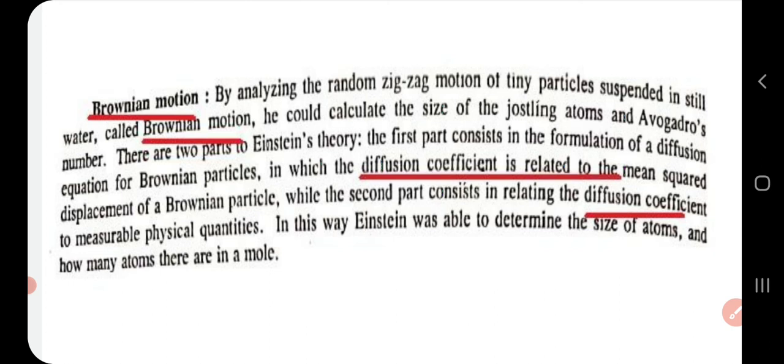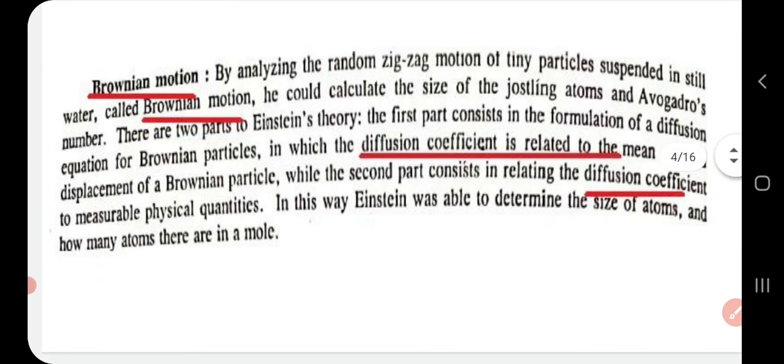of tiny particles. That is random, that is not in a regular pattern. That is the meaning of random. So Brownian motion is nothing but a random zigzag motion of tiny particles that are suspended in still water. From that he calculated the size of atoms and Avogadro number.